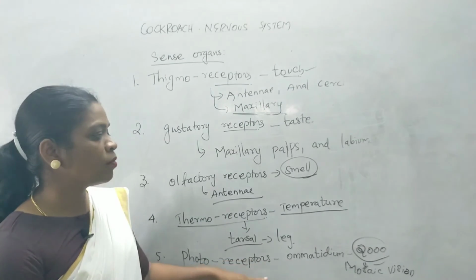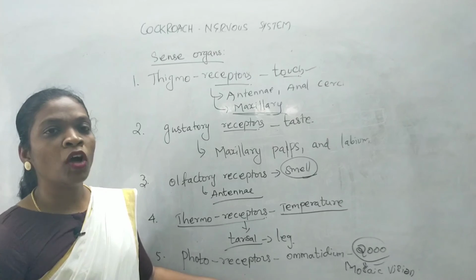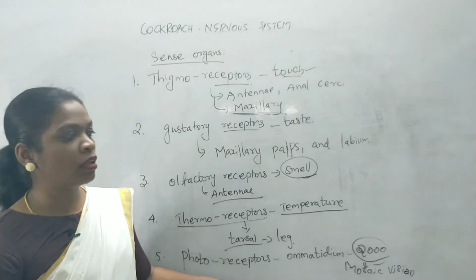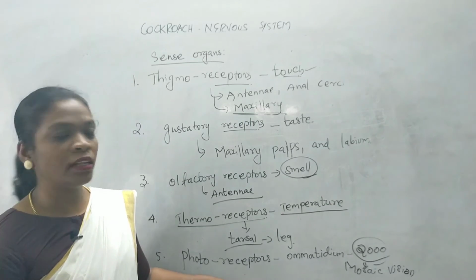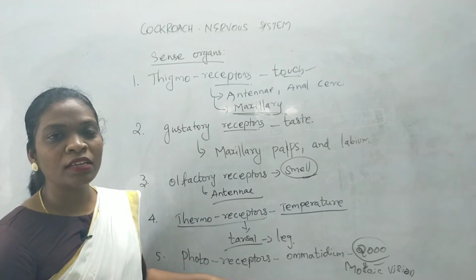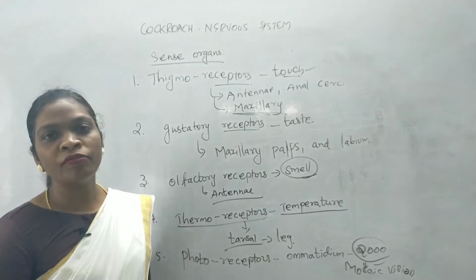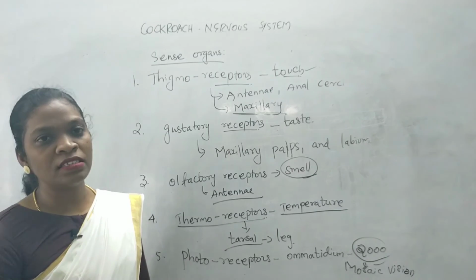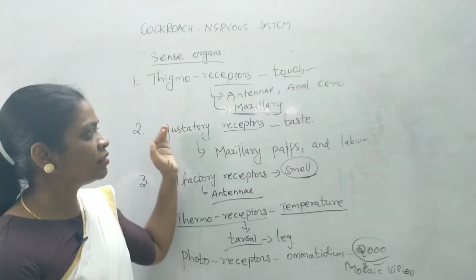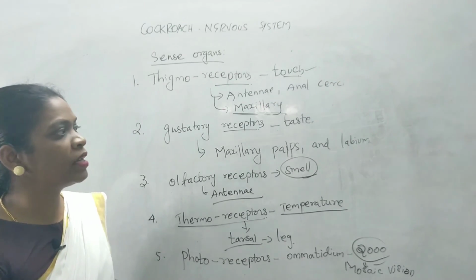That is why these particular organisms have mosaic vision, and also they exhibit nocturnal activity. They come out of their place only during night time to find their food. That is why they are known as nocturnal organisms. These nocturnal organisms are specially designed with this type of photoreceptor that will help them to find out the changes in the external environment. Okay, so these are the receptors found in this group of organisms, and along with that we'll just summarize again.